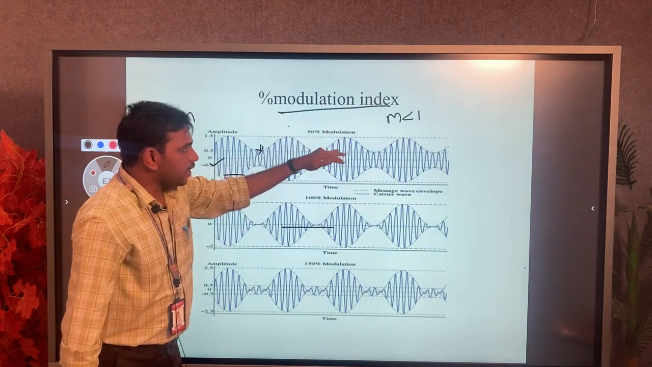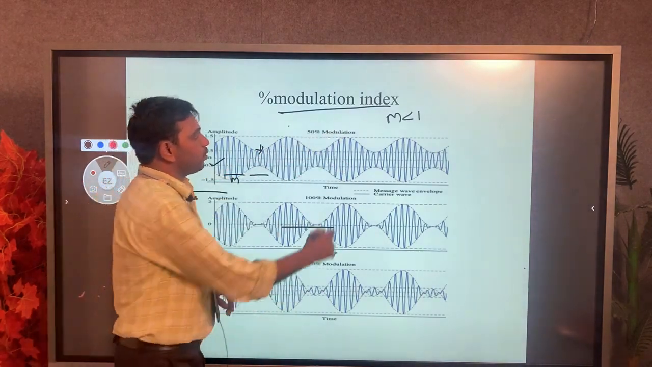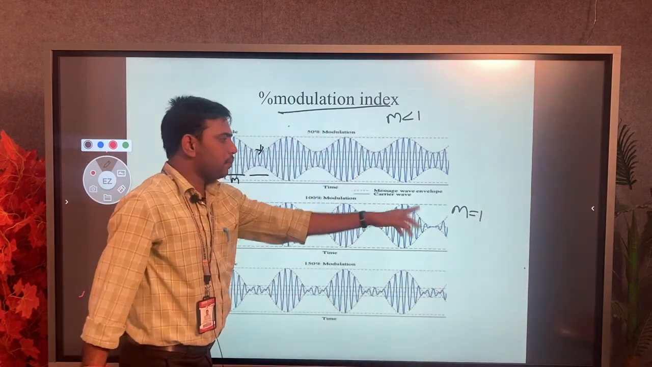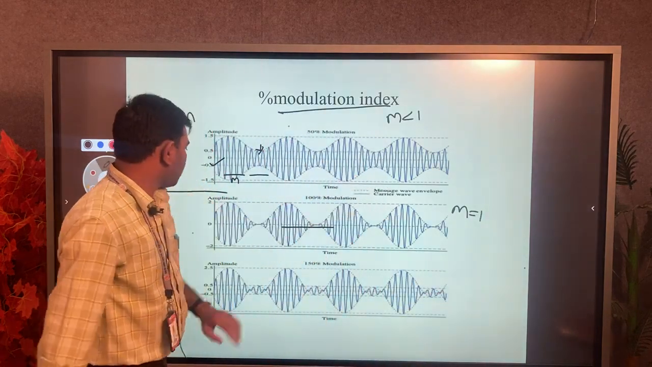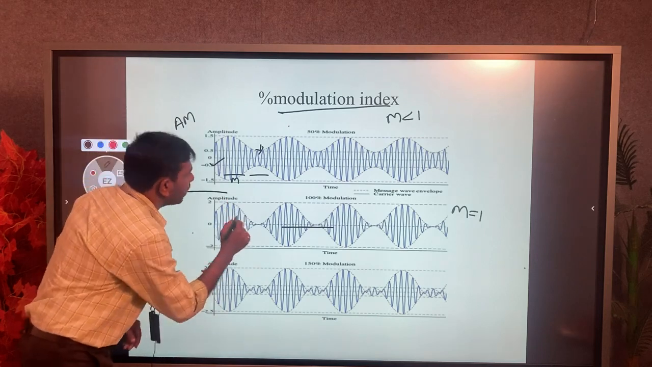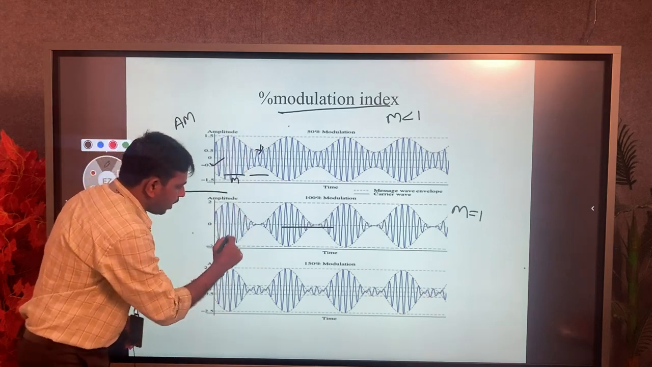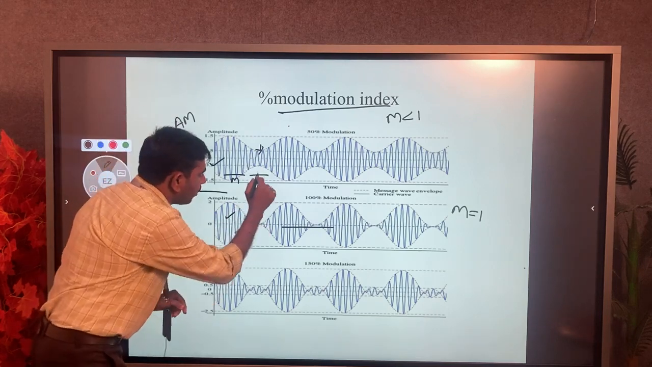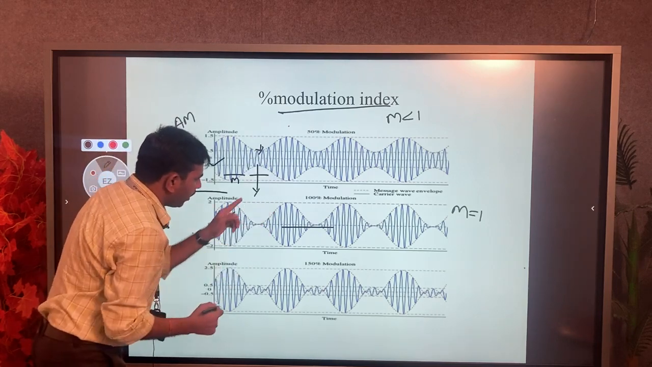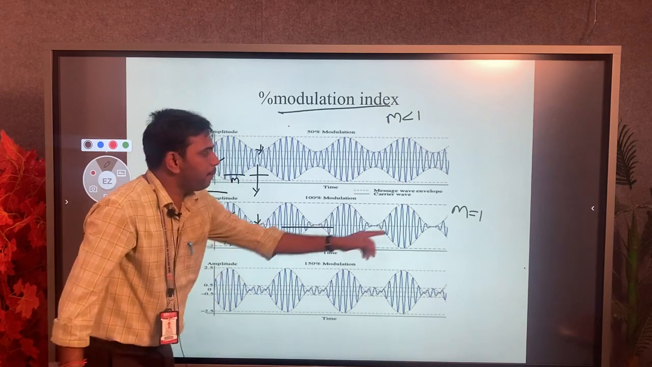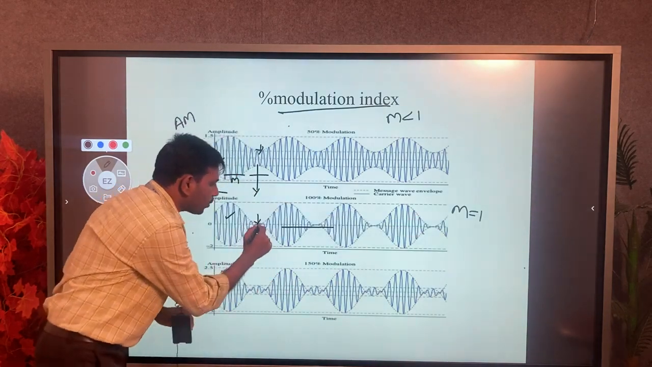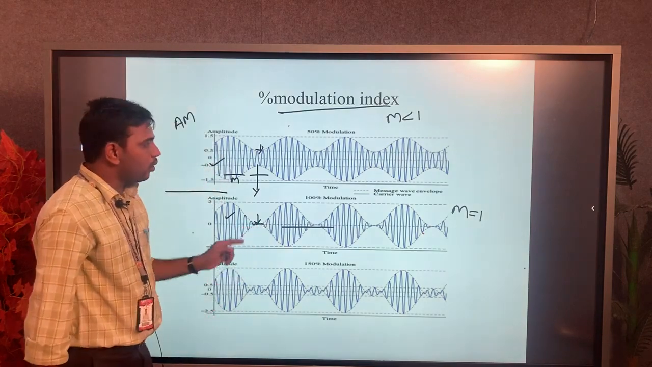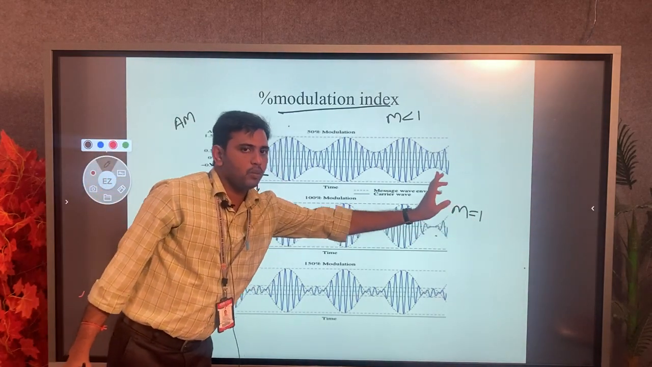Next we use m equal to 1, that means 100% modulation. When it is 100% modulation, we observe the positive side peak at maximum amplitude, and on the negative side, when m is equal to 1, there are no spikes of amplitude; it is completely 0. This occurs in the m equals 1 case.